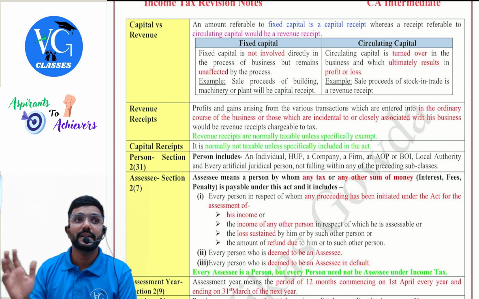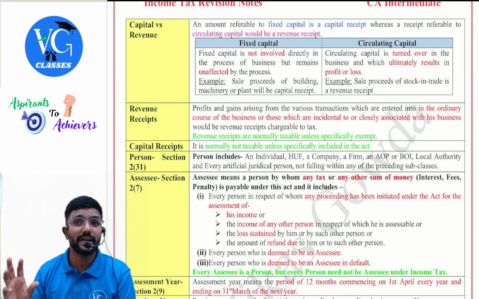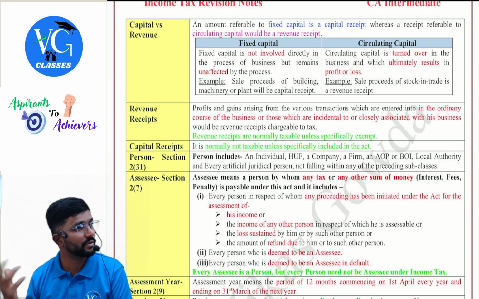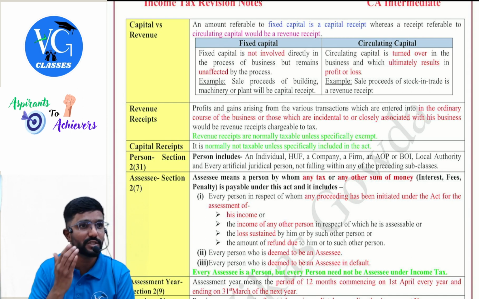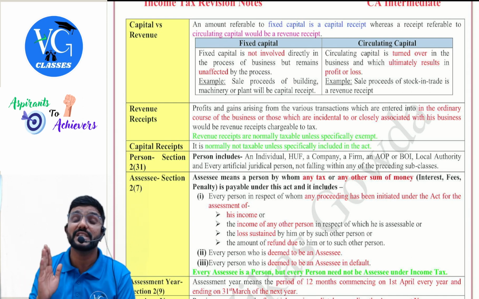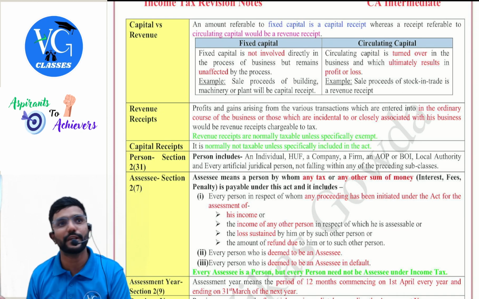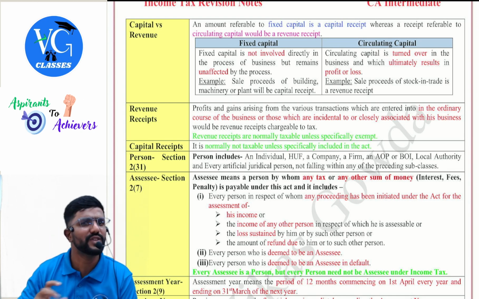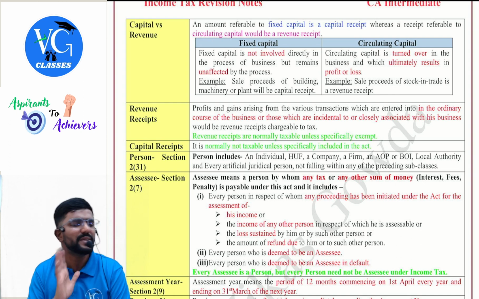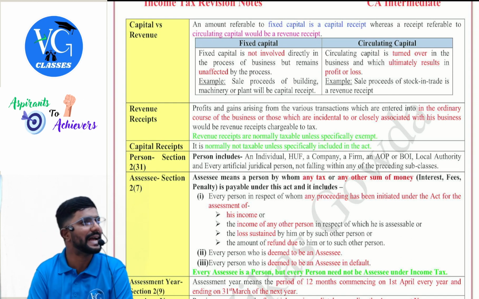Clear? Whereas see, profit or loss on sale of assets is treated separately in income tax, separately in accounts. In accounts, you consider profit or loss on sale of assets. Whereas under the Income Tax Act, we will just push the asset out of the block. But only when section 32 fails, immediately section 50 takes over to compute short-term capital gain or short-term capital loss. Clear? If there is some value in the block or some asset in the block, then depreciation will continue. We don't compute any profit or loss on the sale of individual assets, guys.